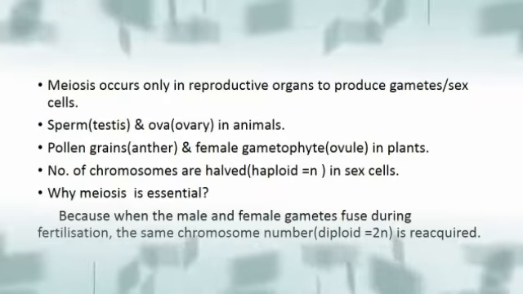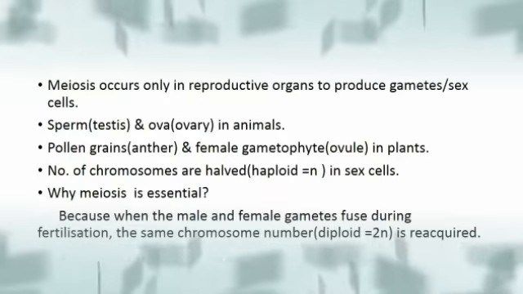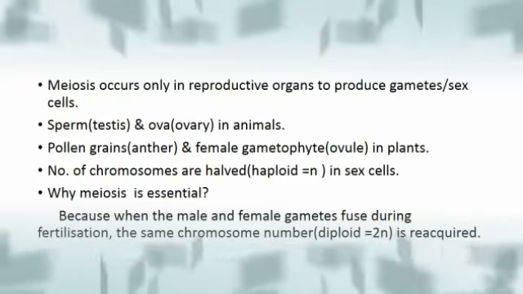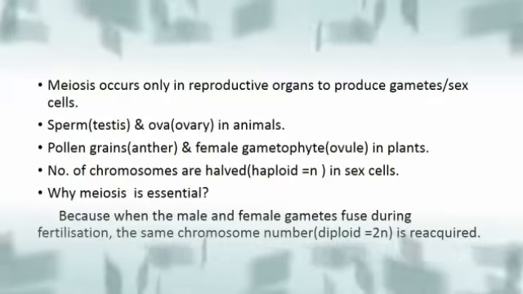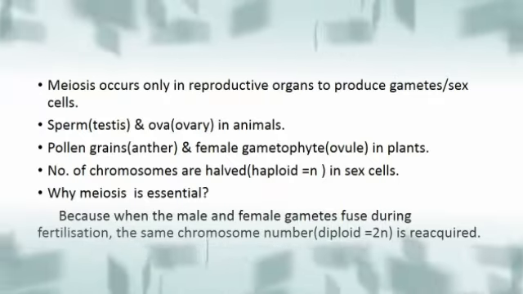The number of chromosomes is halved. That means only the haploid number of chromosomes is formed in sex cells. Whatever the chromosome number, if 46 chromosomes are there, after meiosis only 23 chromosomes will be there in each cell. Then why is there a need for meiosis? Because when the male and female gametes fuse during fertilization, the same chromosome number has to be maintained.